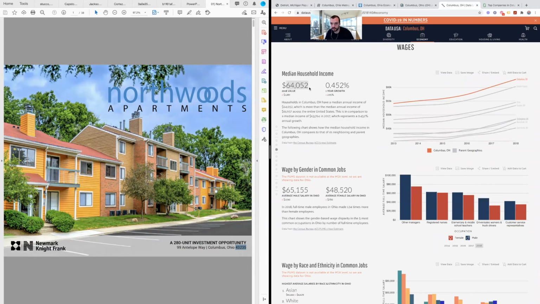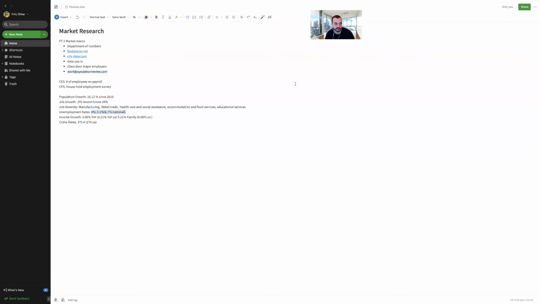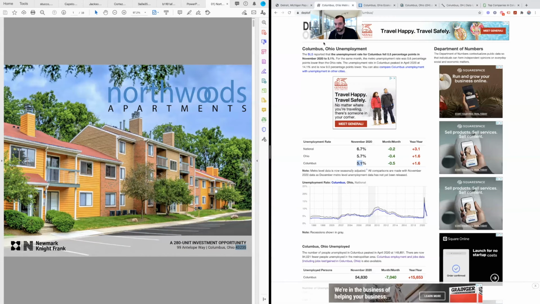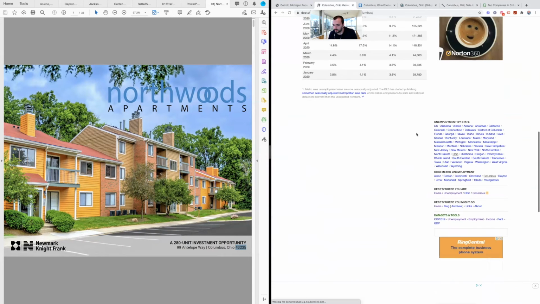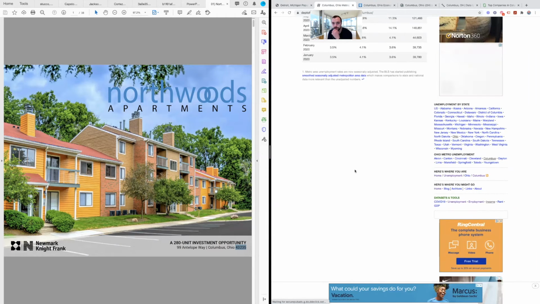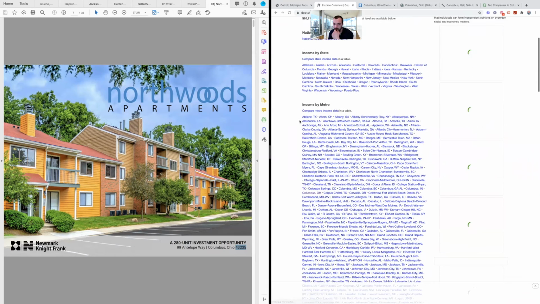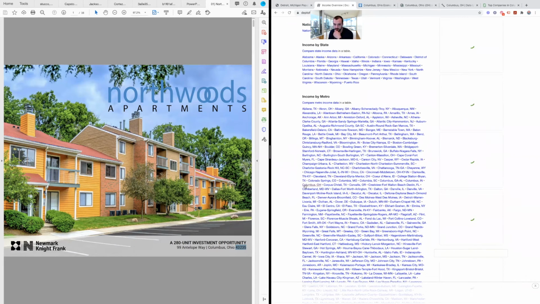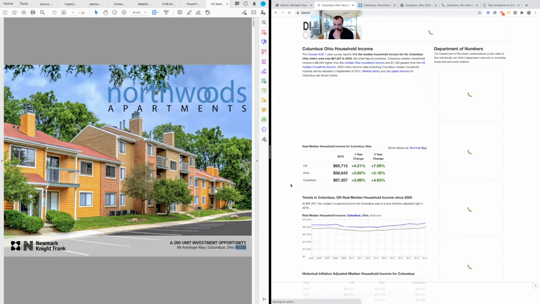But see, income's growing, so that'll be our next thing, right? Income growth. So let's see what our income growth is. And we can look at that at the Department of Numbers. So again, we'll come down here, look at our data sets and tools, and we'll hit income. We'll come down to our income by metro, look for Columbus, and we'll see the percentages.